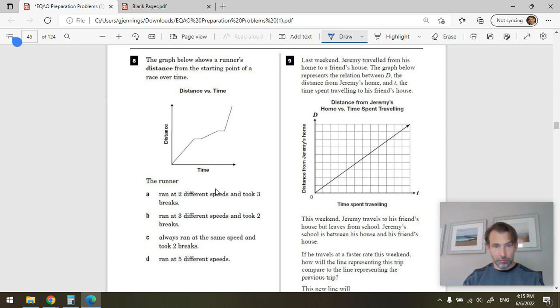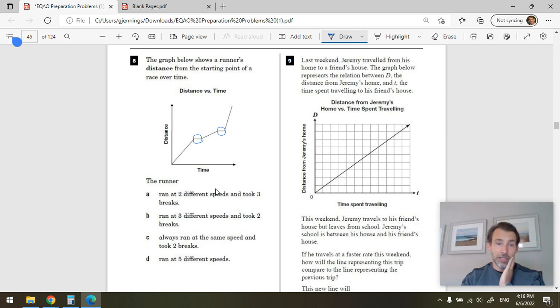Okay. The runner ran at 2 different speeds and took 3 breaks. That's not true. Let's count the breaks. Breaks would be where his or her distance is not changing. And here are 2 places where their distance is not changing over time. If your distance is not changing, that means your speed is 0. That means you're standing still. If you're a runner, that means you're taking a break.